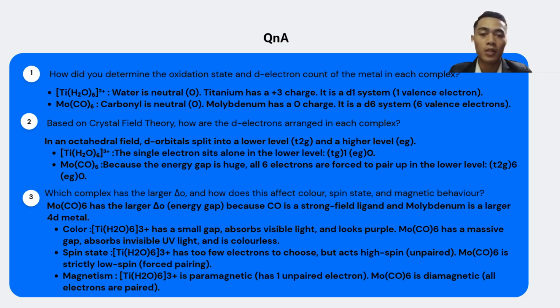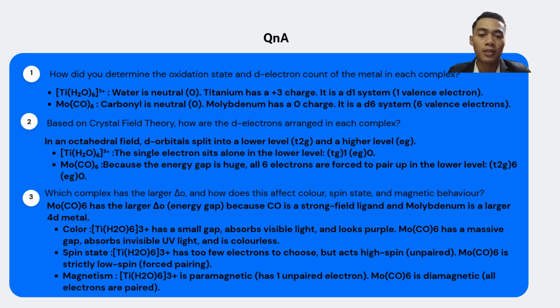For the next question, based on crystal field theory, how are the d electrons arranged in each complex? In an octahedral field, d orbitals split into a lower level t2g and a higher level eg. First, for the hexaaquatitanium(III) ion, the single electron sits alone in the lower level, t2g1 eg0. Next, for the molybdenum hexacarbonyl, because the energy gap is huge, all 6 electrons are forced to pair up in the lower level, t2g6 eg0.